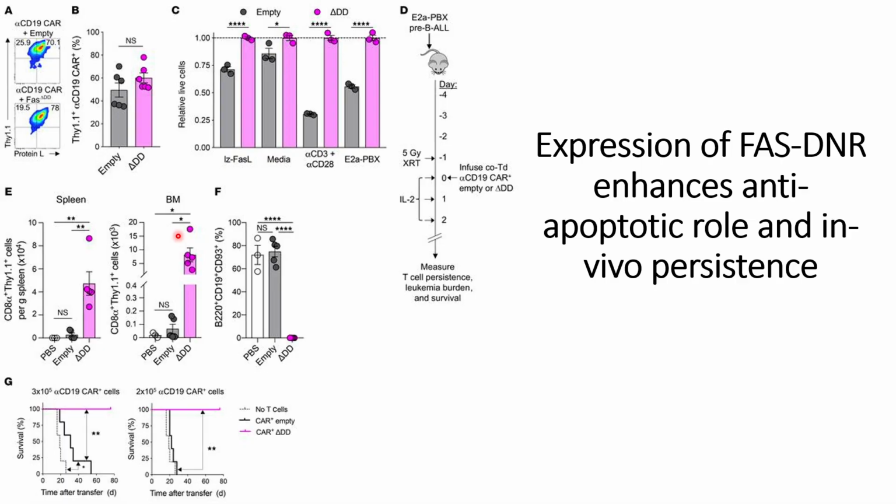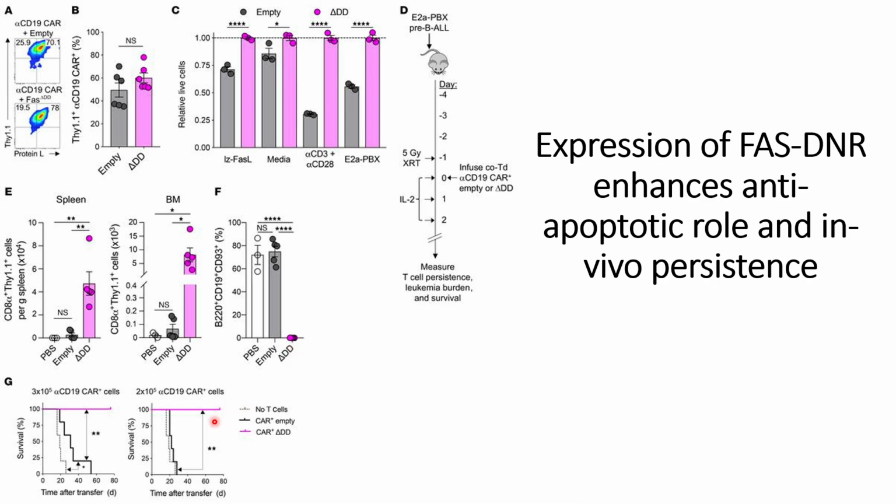Thereafter they also checked the amount of tumor cells, and they can see that tumor cells are around 70% in the case of PBS and also in the case of empty vector. But in the case of the FAS intracellular part truncated region, they see almost negligible tumor cells. So this indicates that by inhibiting this apoptosis, or by using the FAS-DNR, it can enhance anti-apoptotic factors that might help the T cells to work on the tumor cells.